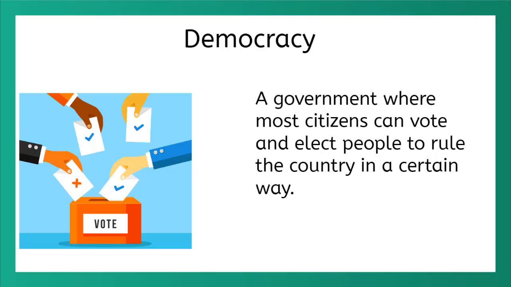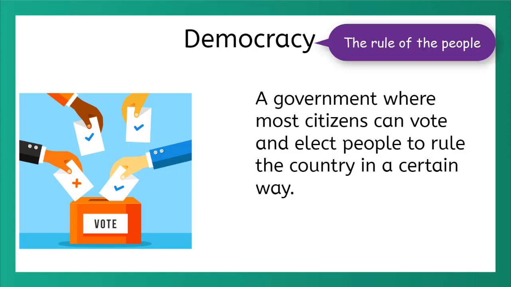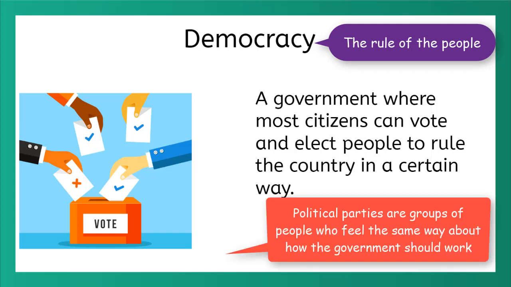The next type of government we will talk about is a democracy. This one might be more familiar to you. A democracy is a system of government often called the rule of the people, where most citizens can vote and elect people to rule the country in a certain way. In democracies, there are political parties. These are organizations of citizens who share the same beliefs on how the country should solve problems, help citizens, and interact with other countries.